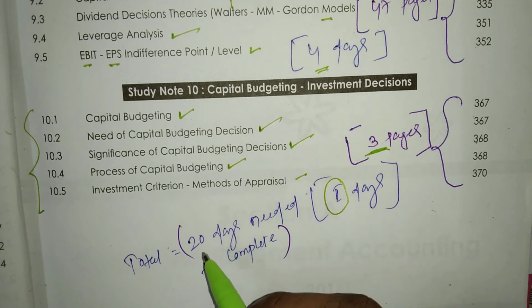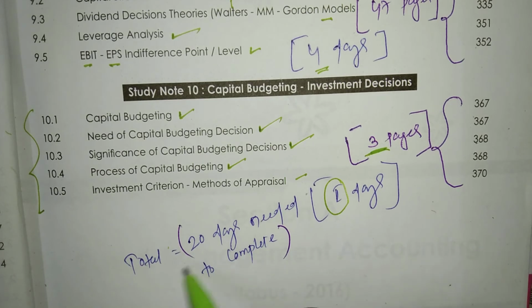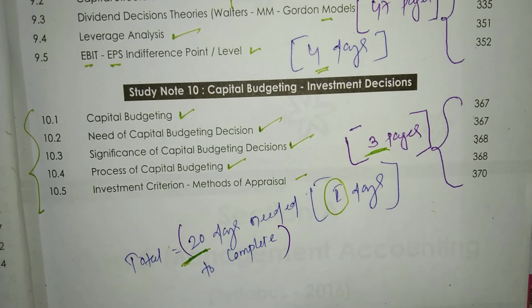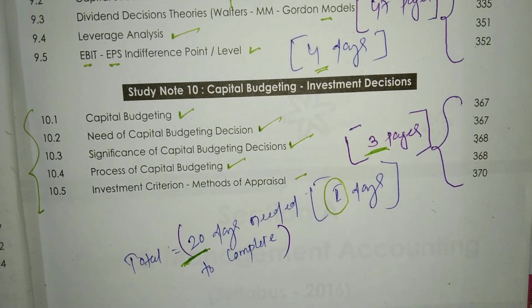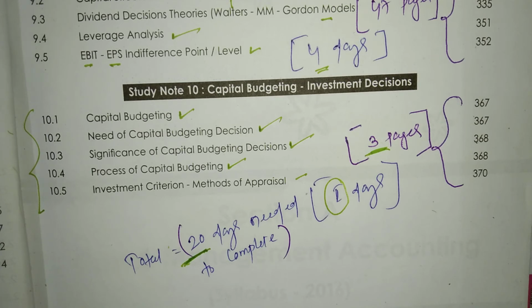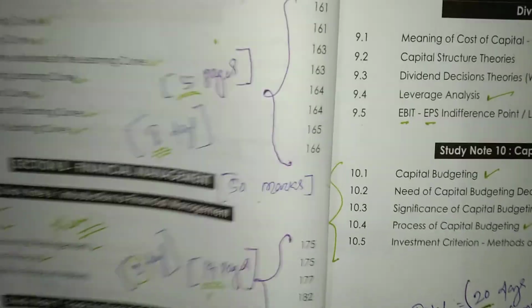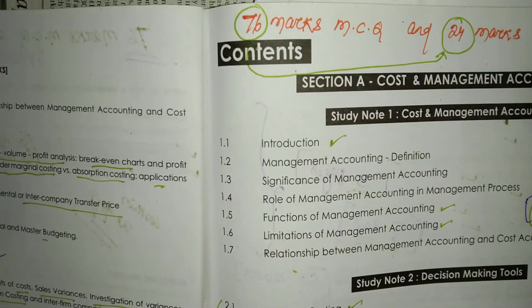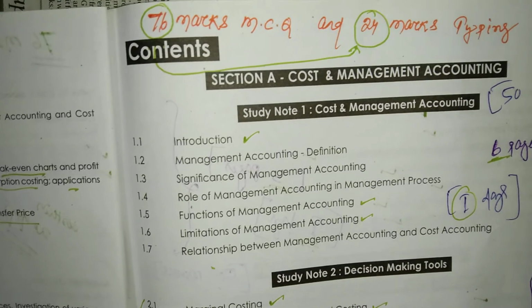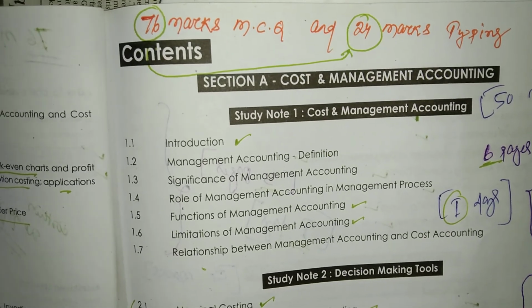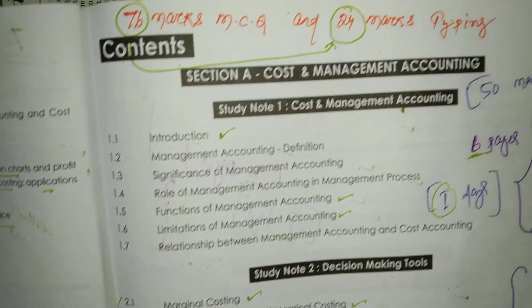In this way, total 20 days required for the purpose of revision. So revise it as many times as possible, and focus should be given to multiple choice questions, especially for December 2020 online examinations. Okay, so this is all about planning and strategy for revision of cost and management accounting and financial management paper.